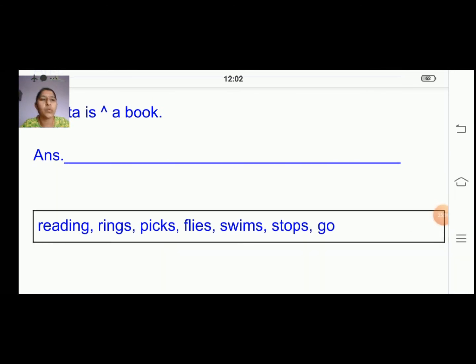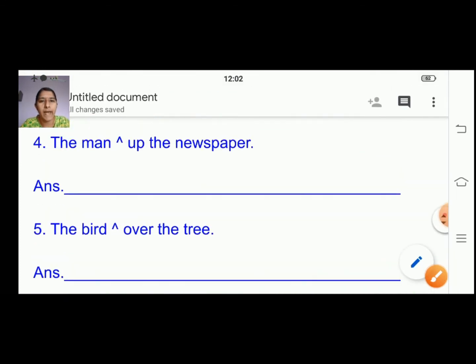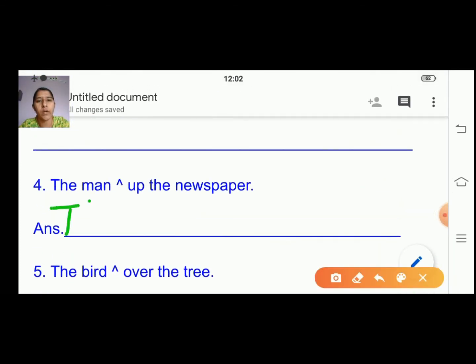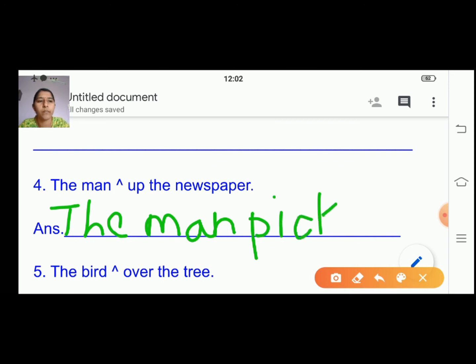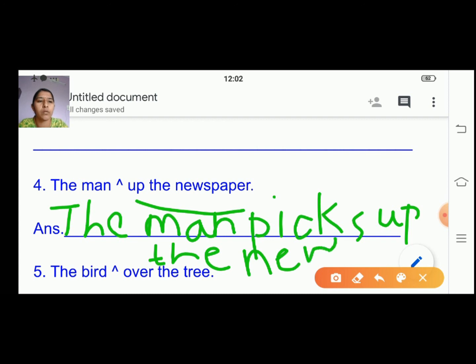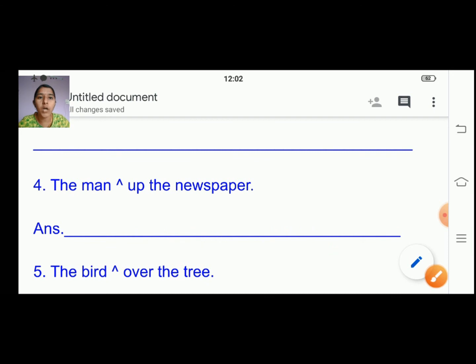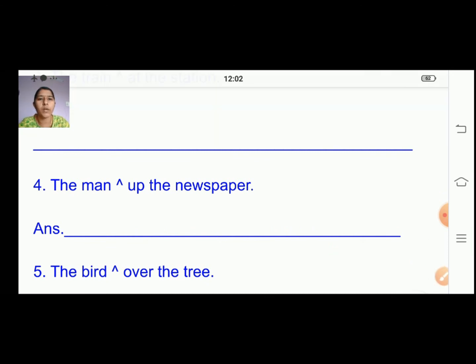You can use that word here. So the answer will be: the man. You will write picks instead of the symbol. Continue: up the newspaper. You're going to finish that. Understood? So which word will come to complete the sentence? You have to check that. The man picks up the newspaper. That will be the answer.